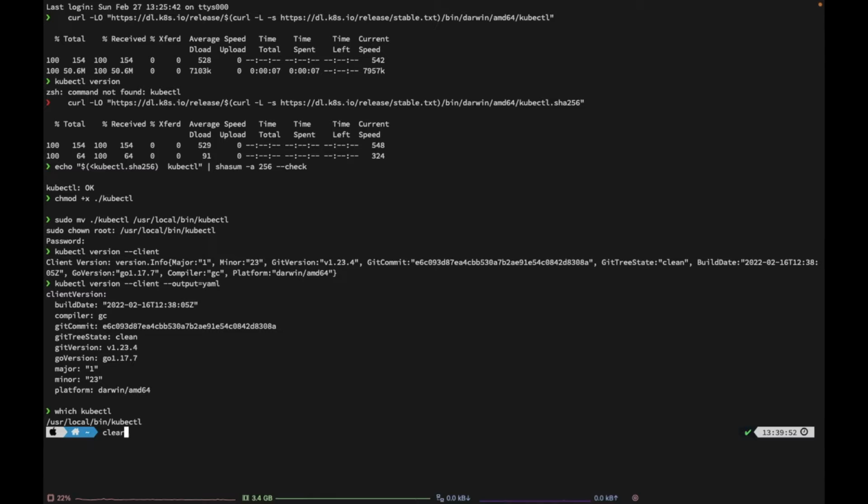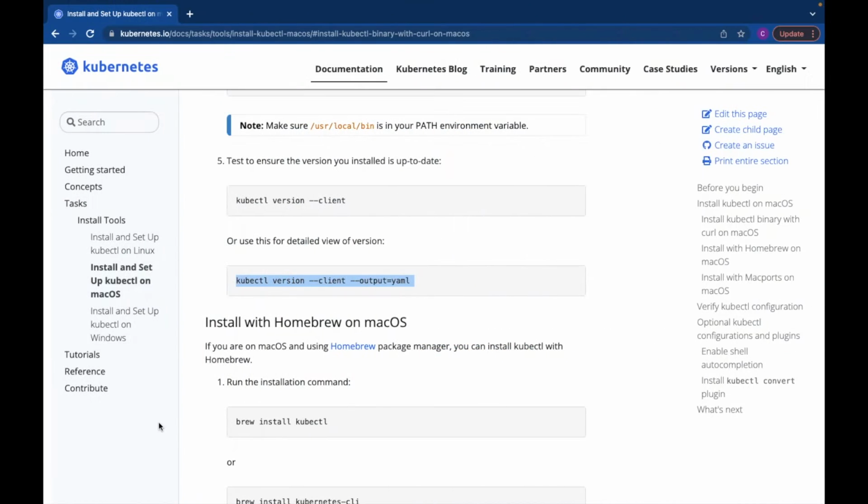I will clear all the contents. So we have installed Kubernetes and kubectl on our system, but we need something where we can start the cluster. For that, we have to install Minikube. Minikube is a utility which helps us run a single node cluster on our system. As we said, we can run the cluster in containers, or we can run the cluster over our VMs.